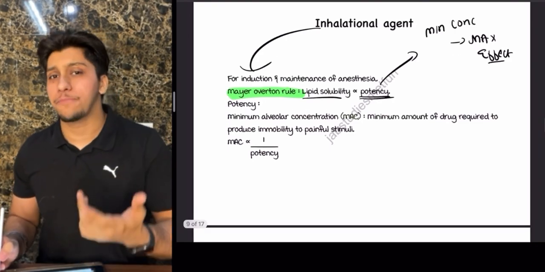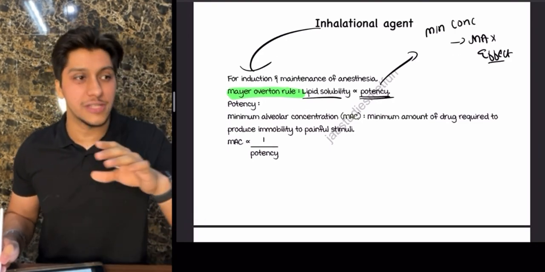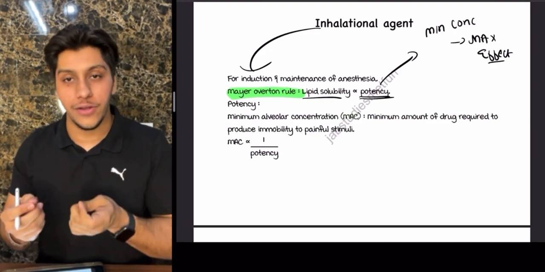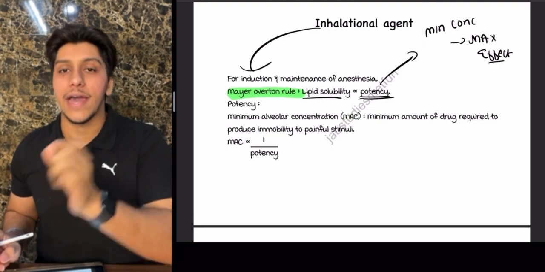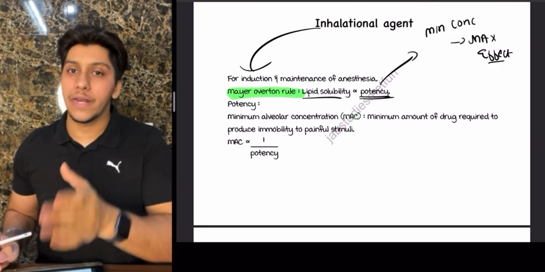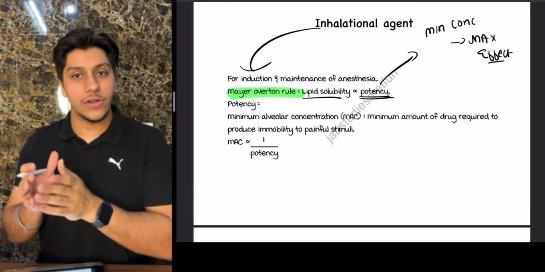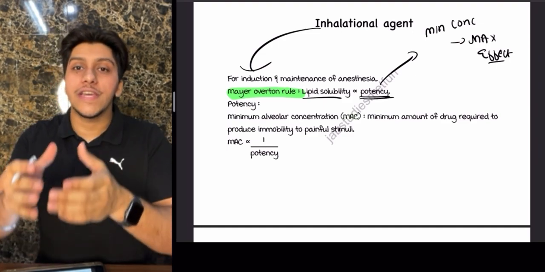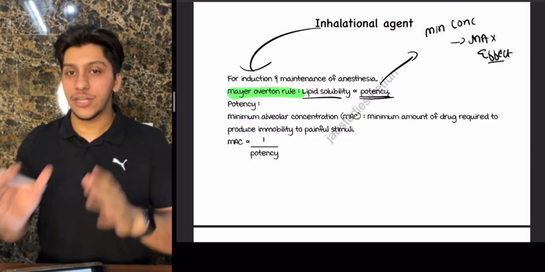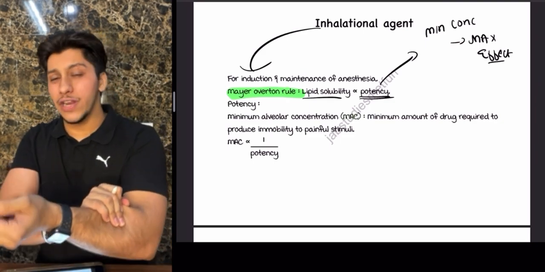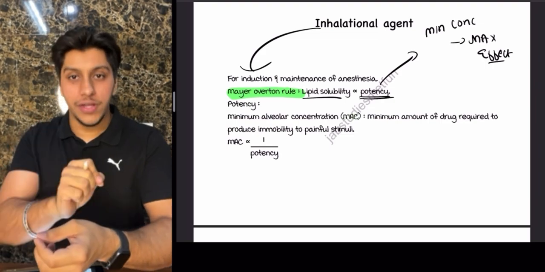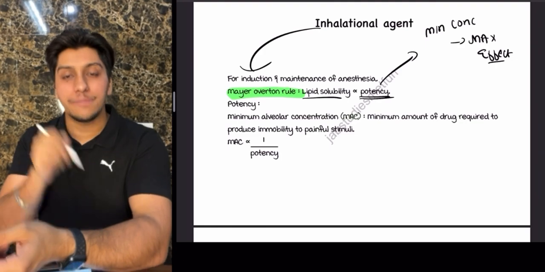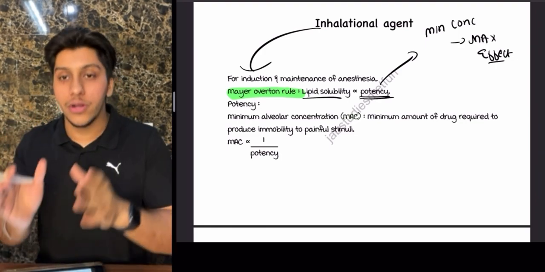So how can you check potency? Potency cannot be checked barely by saying, okay, this guy is sleeping too much, or sleeping less, to check the level of anesthesia. We need some value. For this value, we have minimum alveolar concentration. Now what is minimum alveolar concentration? It is the minimum amount of drug which will cause immobility to a painful stimulus. For example, there is a painful stimulus, and I am feeling pain. But how much drug do we need so that we will not feel pain? So basically we will be immobile to this painful stimulus. That is minimum alveolar concentration.